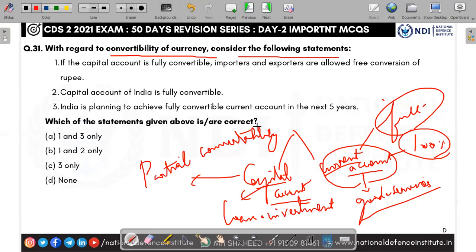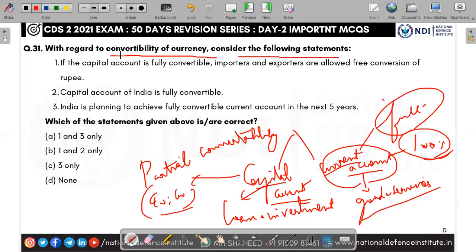He will pull back the money immediately. If I say full convertibility, it means not only getting money into the economy, but he can take the money out of the economy. So whenever a sudden economic problem is there, he takes the money abruptly and goes. At that time, it will hurt even more. For that purpose only, investments and loans, which come under capital account convertibility, are only partial, not full. So current account convertibility is full and capital account convertibility is partial.